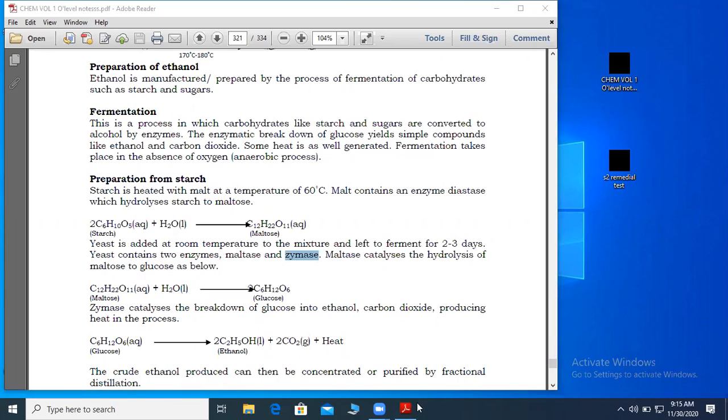Yeast is added to the solution of glucose and contains an enzyme zymase, which catalyzes the breakdown of glucose into ethanol, carbon dioxide, and heat.